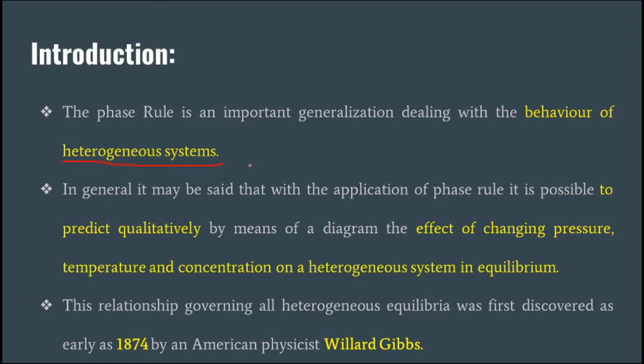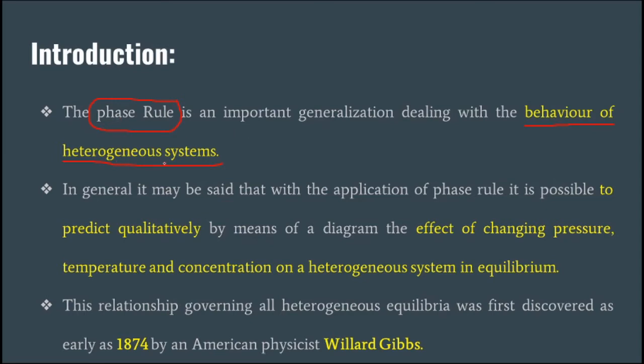And the behavior of such heterogeneous systems is well explained or described by using this phase rule. So this is the importance of the phase rule in studying chemistry.